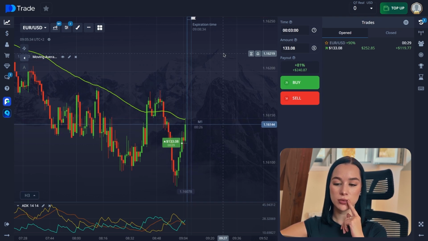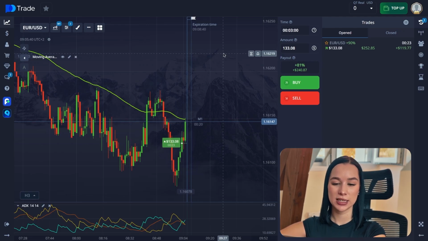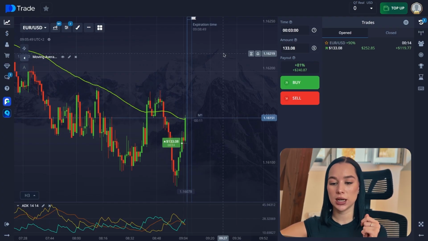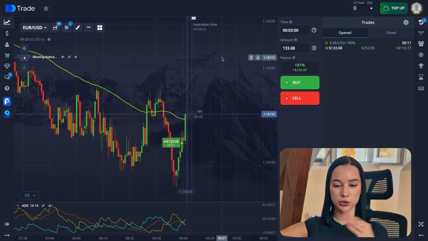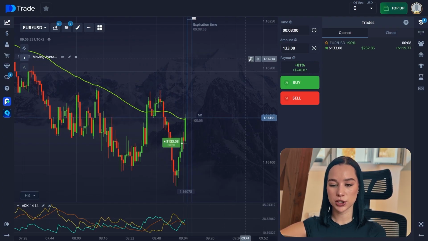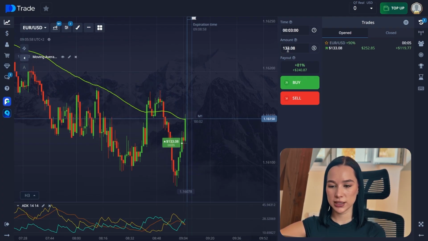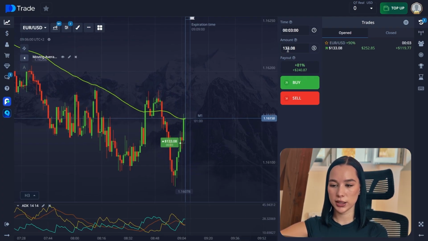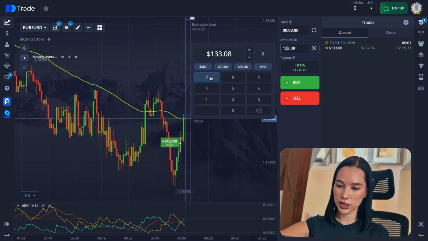For example, just now we can see that our green candle crossed the moving average already, but at the same time we can see that the resistance level is pretty close and just a little bit higher than our moving average. So our candle could achieve this level and then go again in the downward direction. So we'll see. It's 5 seconds. 4, 3, 2, 1, and we close it again.